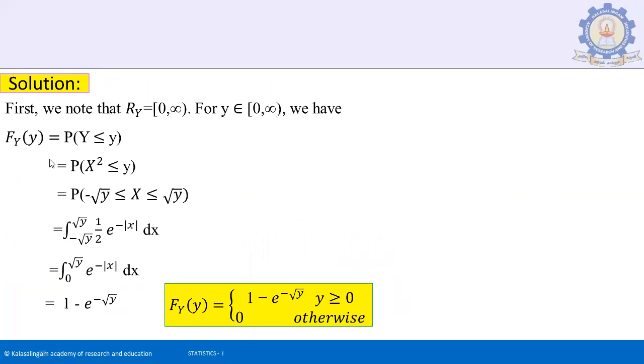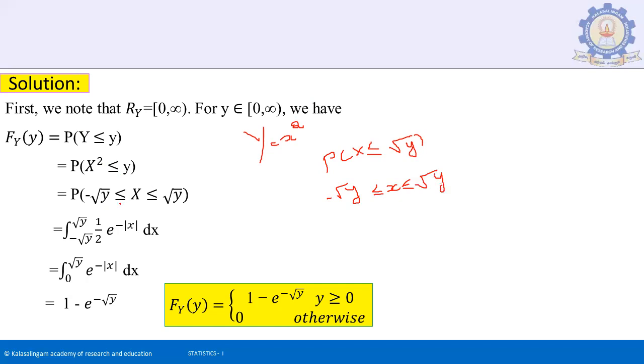We have F(y) equal to P(Y less than or equal to small y). We know that the given Y is equal to X squared. So substitute the values: X squared less than or equal to y. We can write P(X less than or equal to root y). If you apply the square root here, we can separate minus root y less than or equal to X less than or equal to plus root y.